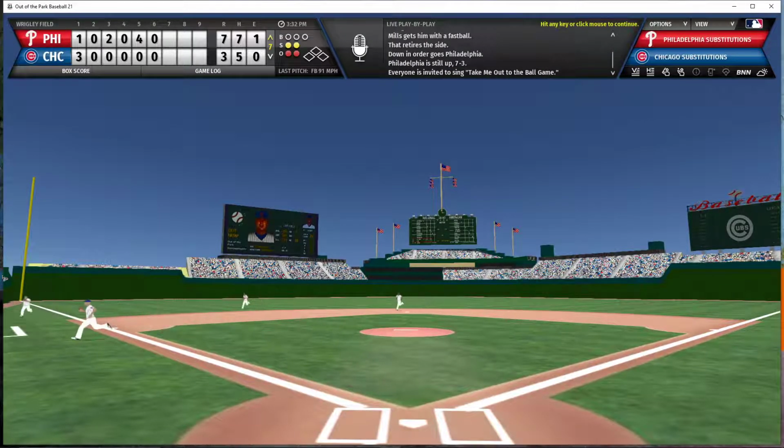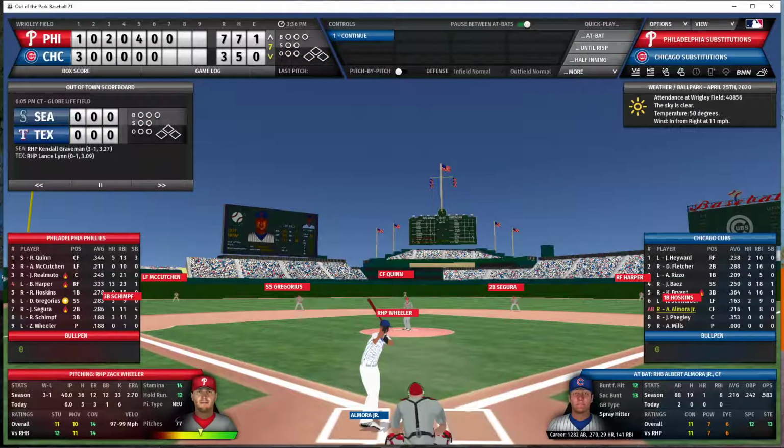We go now to the bottom of the 7th inning with a 7-3 Phillies lead. And our guest conductor today for the 7th inning stretch is going to be the one and only Barack Obama.